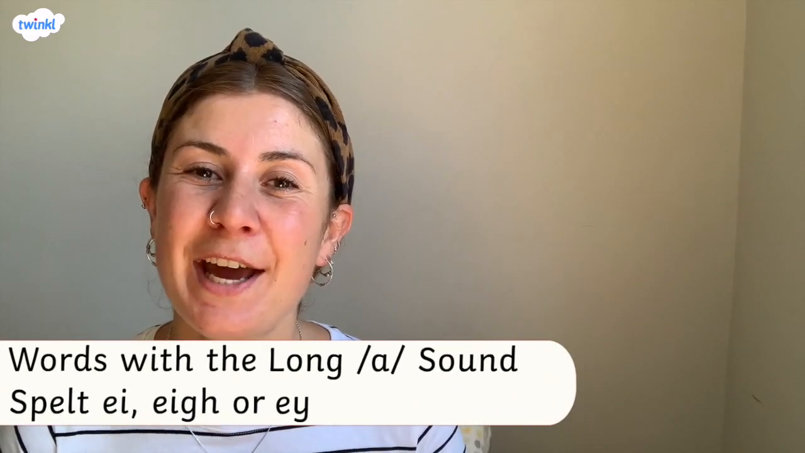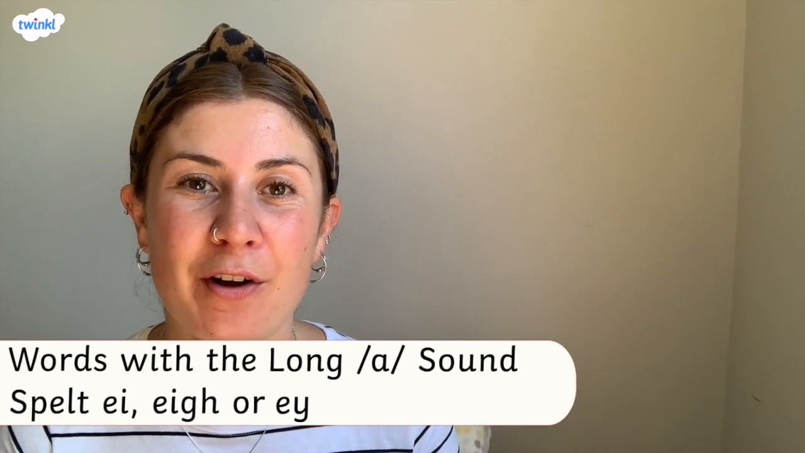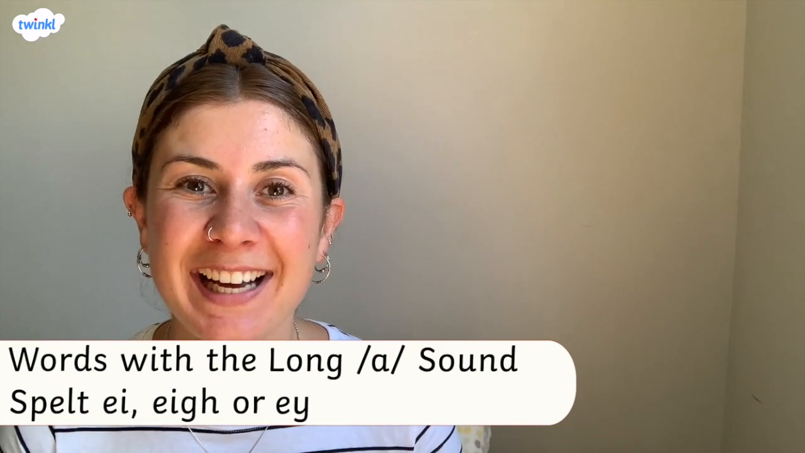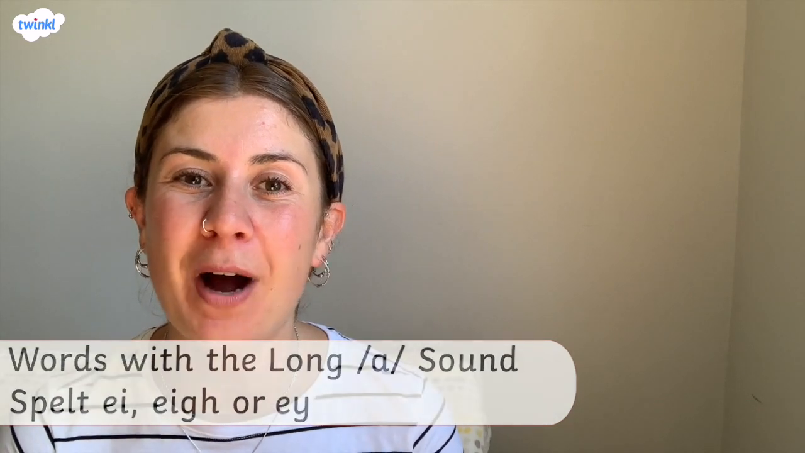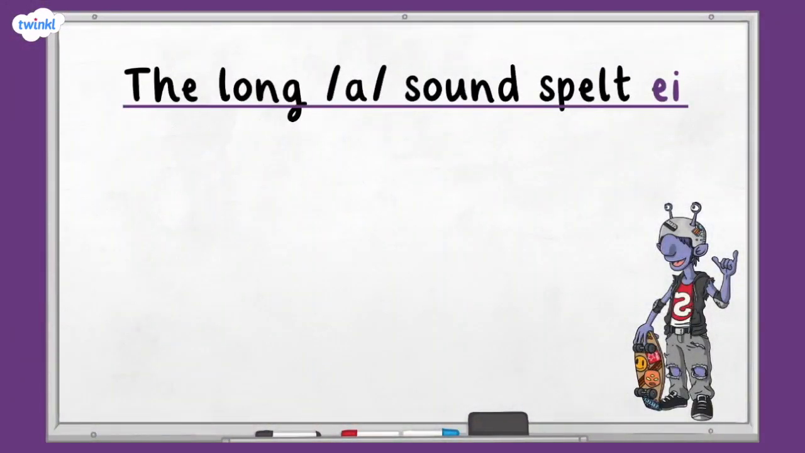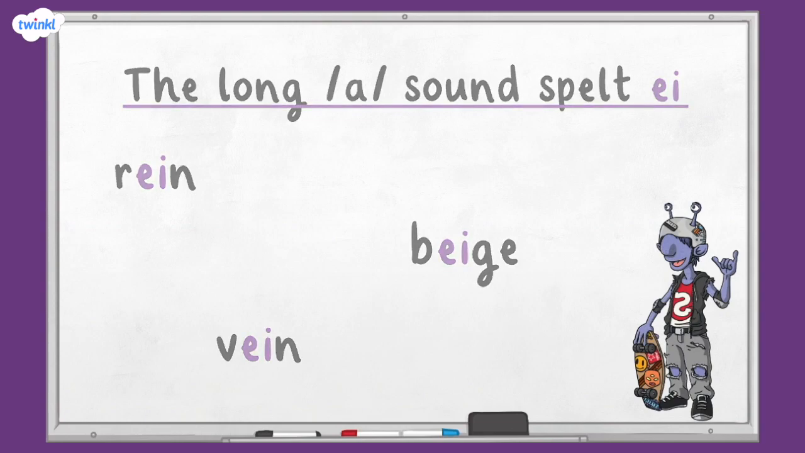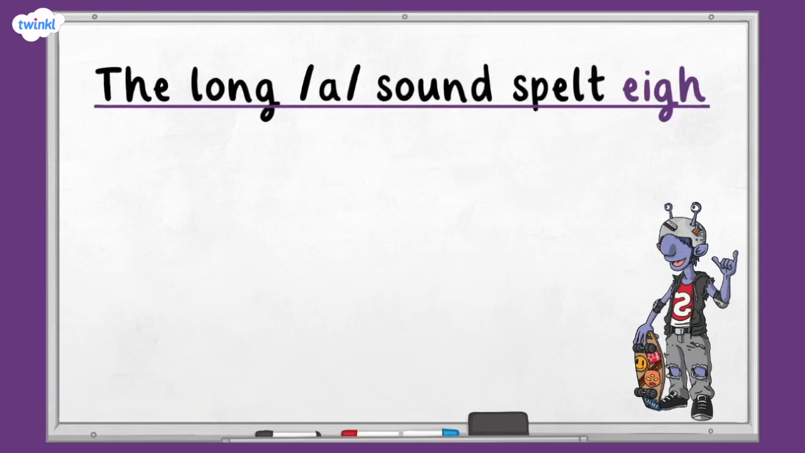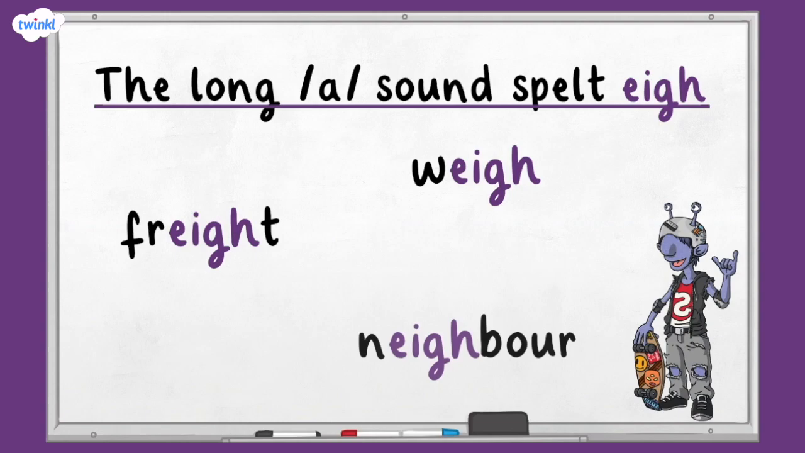Hi, in this video we're going to be looking at words with the long A sound, spelt EI, EIGH or EY. Sometimes in the English language, the same sound can be made using different groups of letters. The long A sound can be made with the letters EI. For example, rain, beige, vein. The long A sound can also be made with the letters EIGH, such as way, freight, neighbour.